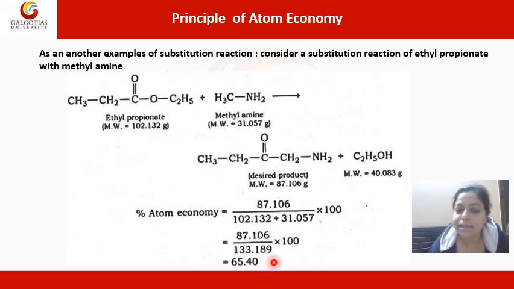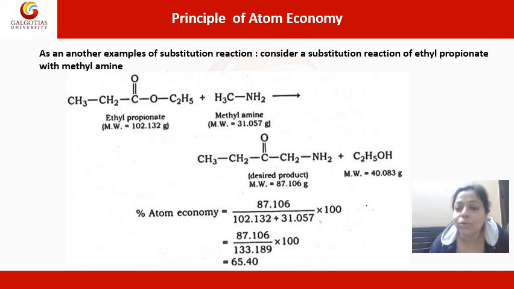So it's common sense that because in this reaction there are two products getting formed and we are interested in only one of the two products, the other product we are not interested in. So we are going to consider the mass of only the desired product. In percentage atom economy, it is the mass of the desired product divided by the total mass of all the reactants into 100, and obviously that value is going to be less than 100. So in chemistry, any kind of substitution reaction is always going to have a byproduct, and because it is going to have a byproduct, it is not environmentally viable because its percentage atom economy is less than 100%.